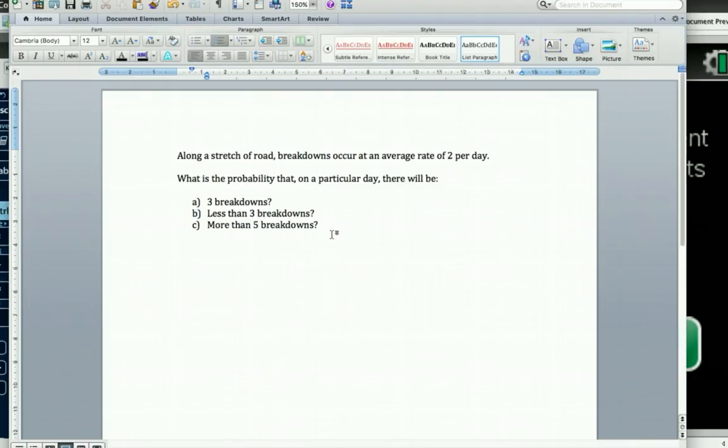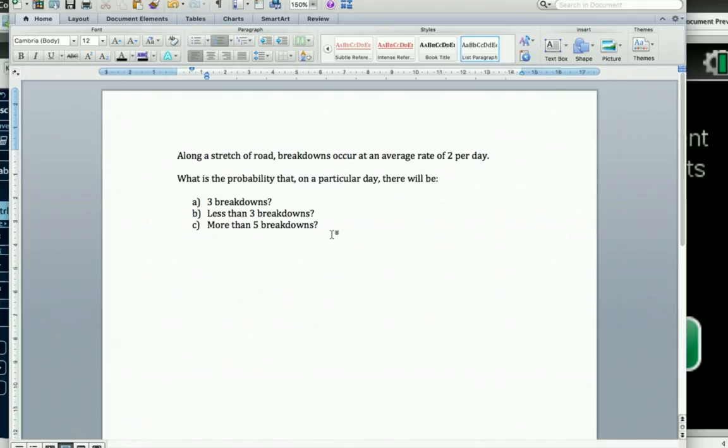And as mentioned before, you can use this rather than having to use the formula. You get no extra credit by using the formula rather than just typing it directly into the GDC. Just make sure that you use the appropriate notation. So you establish what x is clearly, you state that it's a Poisson distribution, and you use notation such as probability x equals 3, for example, in part A. So let's have a look at how we can go about doing this.